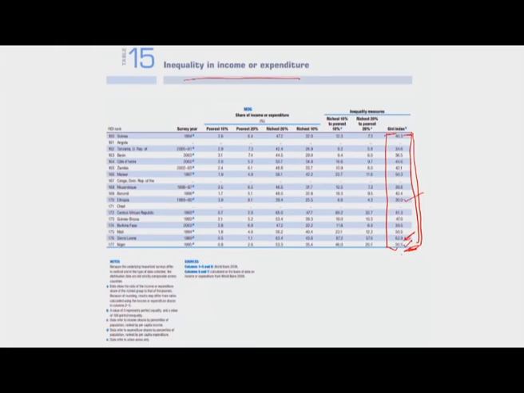So here in the human development reports also, the inequality indices are being calculated, and it shows us the poorest 10%, poorest 20%, richest 20%, richest 10%, and what is the share of their income or expenditure. For example, in Guinea here, the poorest 10% have only 2.6% of the share in total income, whereas the richest 10% share in income or expenditure is 32%. And this is the significance of being able to calculate the Gini coefficient or plot the Lorenz curve.